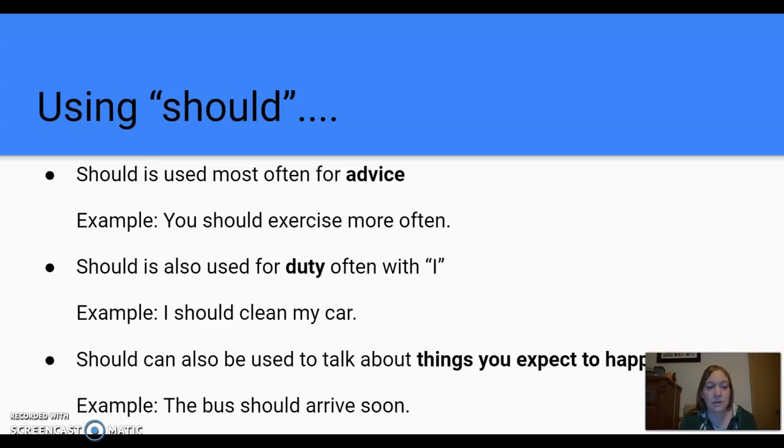The other use of should that is common is should can also be used to talk about things you expect to happen soon. For example, the bus should arrive soon, or my package should arrive soon.